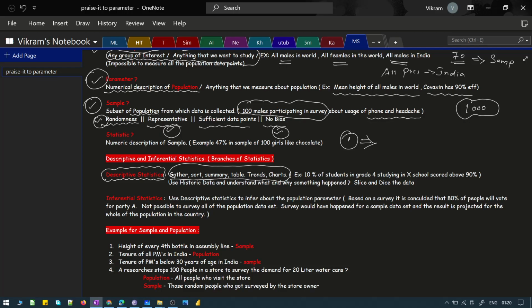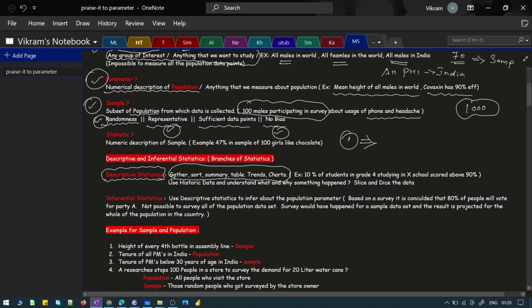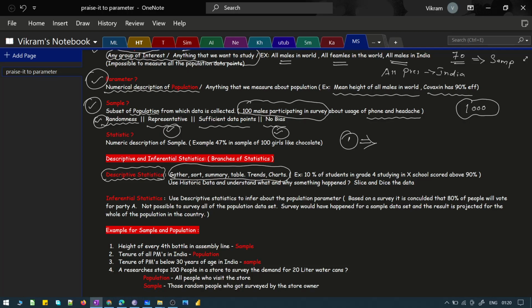And then you have to plot a trend, which means that you can understand the week on week trend, or one month compared with another month, right? You have to create some charts related to the data, which will help you understand more about your data. It could be a pie chart, a bar chart, or a histogram. All these things will help you understand more about the data that you are collating.